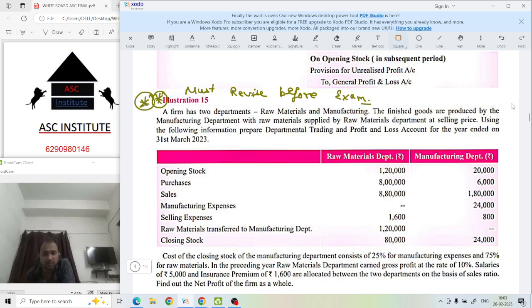A firm has two departments. One is raw material department, and another one is what? Manufacturing department. The finished goods are produced by manufacturing department with raw material supplied by raw material department at selling price. Using the following information, prepare what? Departmental trading, वही trading profit and loss account, सेम चीज बनाना है. ठीक है.